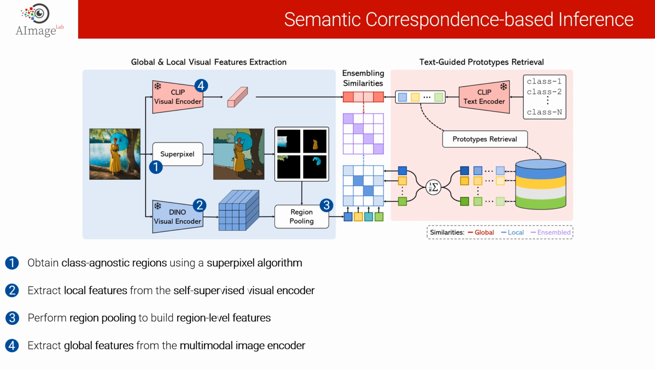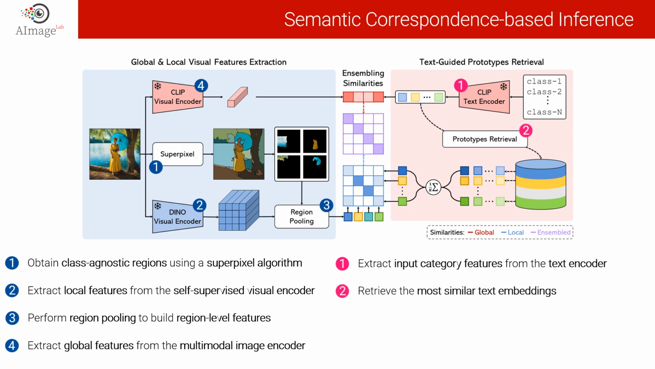So now let's move to the text-guided prototypes retrieval step, that is the red one on the right. So first, we extract the input category features from the text encoder, like the one of CLIP. We use these category features to retrieve the most similar text embeddings from the offline collection built before.